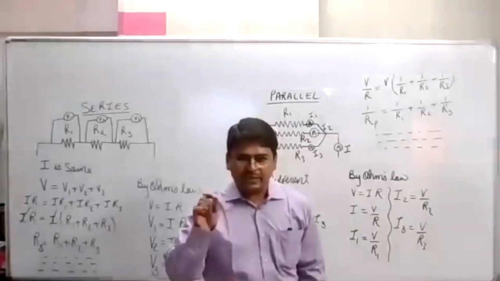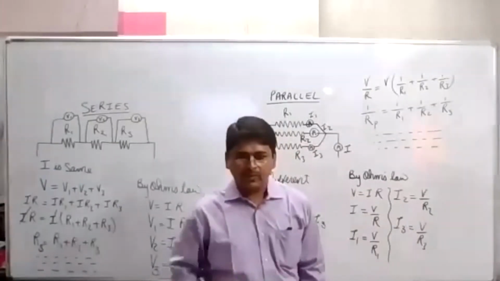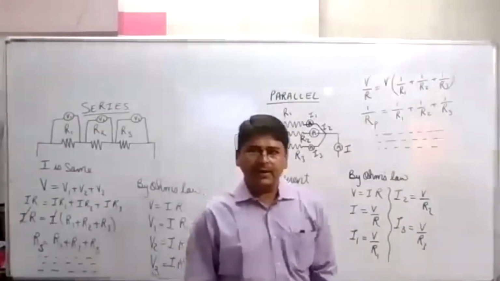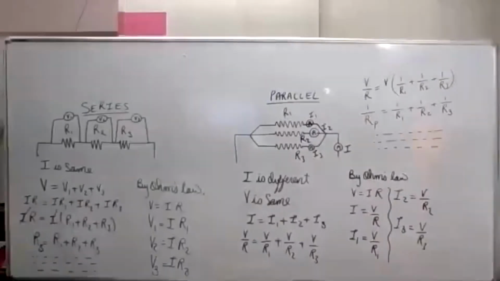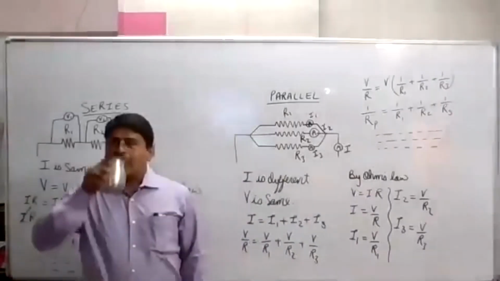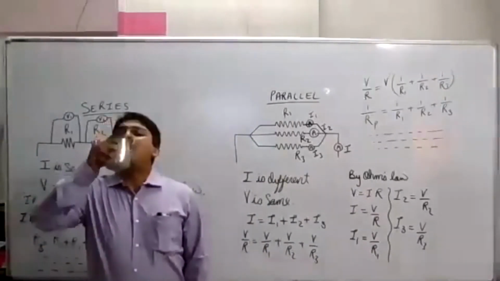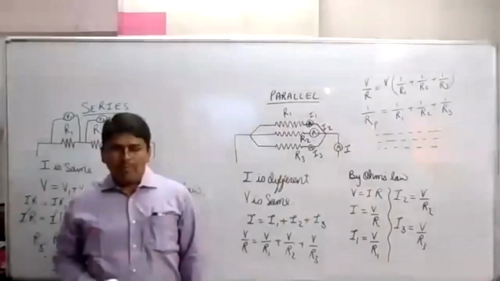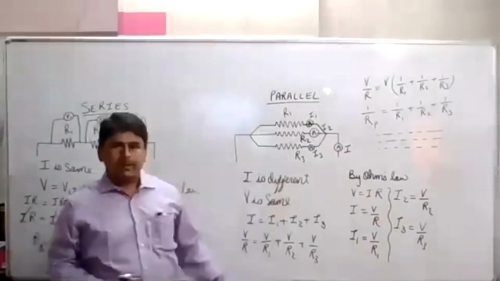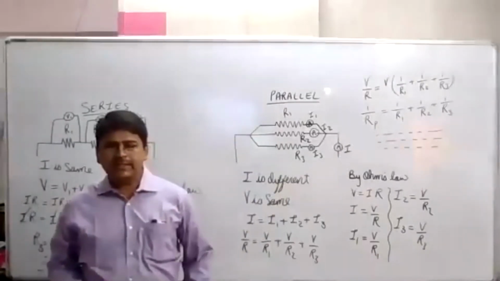After that, add one line in pencil, write: total equivalent resistance in parallel is less than the individual resistances.